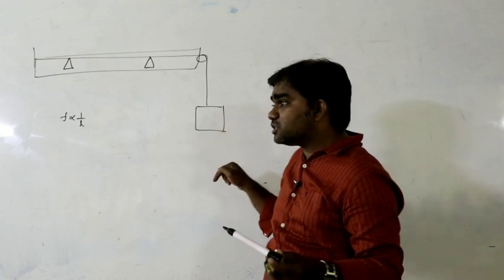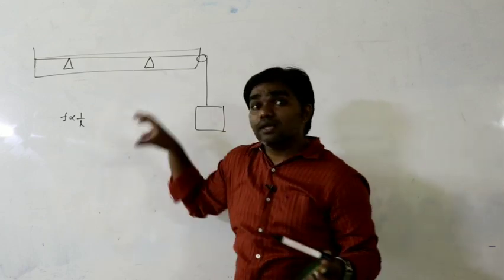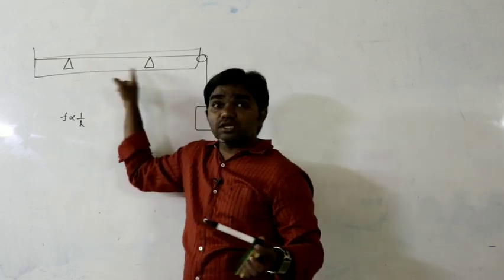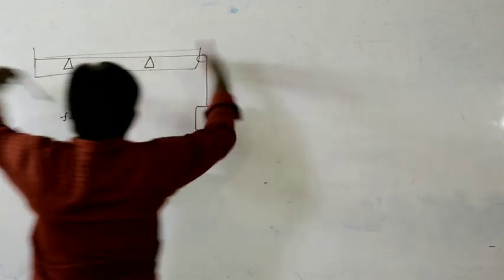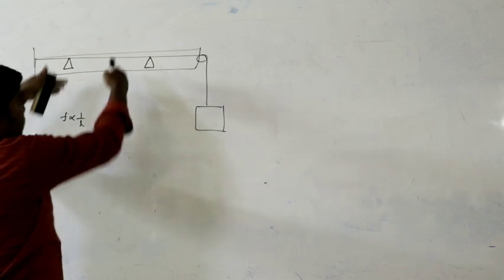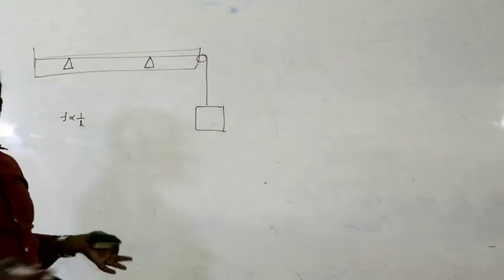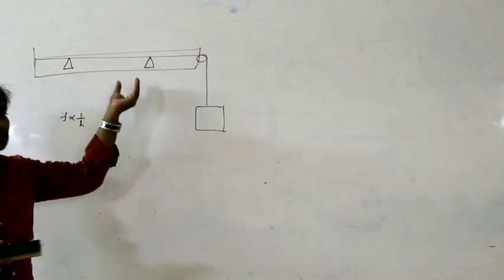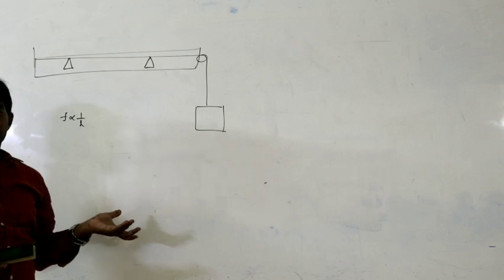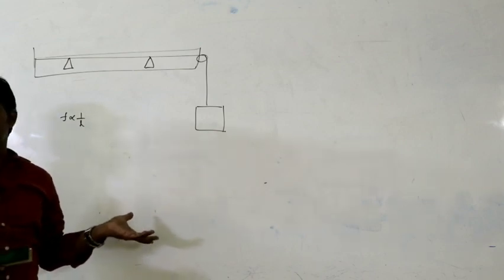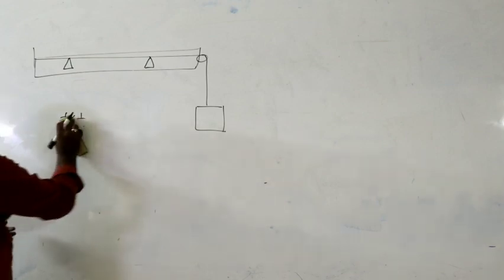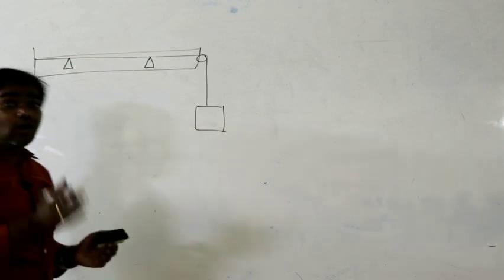Then what is the quantity that changes? Length changes. How does the length change? Due to the variation of the bridges. If the bridges move away from each other, length increases. If the bridges come closer, length decreases. In different situations, we can calculate the ratio of frequencies like that. Next condition, tension varies. How does the tension vary?